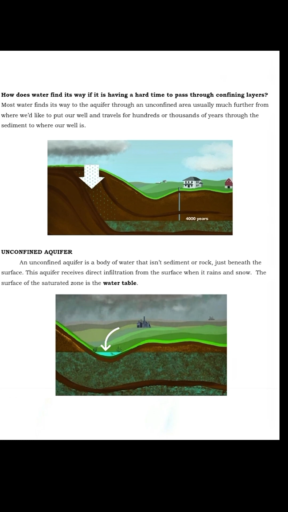Unconfined aquifer. An unconfined aquifer is a body of water in sediment or rock just beneath the surface. This aquifer receives direct infiltration from the surface when it rains and snows. The surface of the saturated zone is the water table.